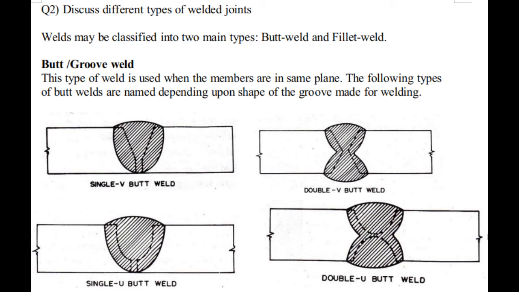So, the following types of butt welds are named keeping in view the shape of the groove made for the welding: single V butt weld, double V butt weld, single U butt weld and double U butt weld.